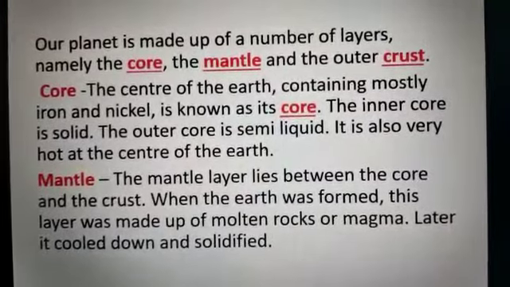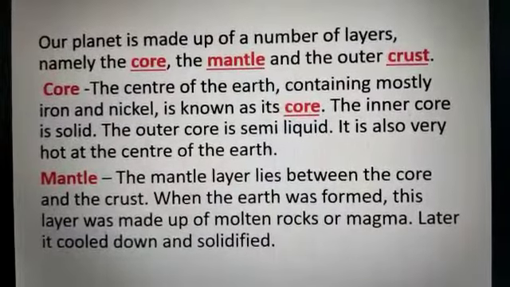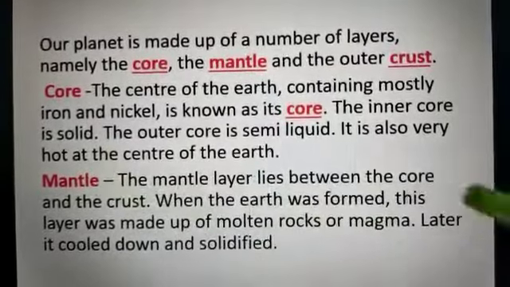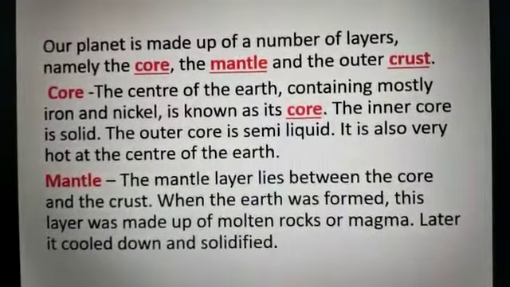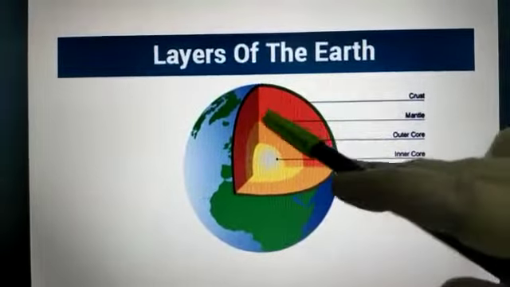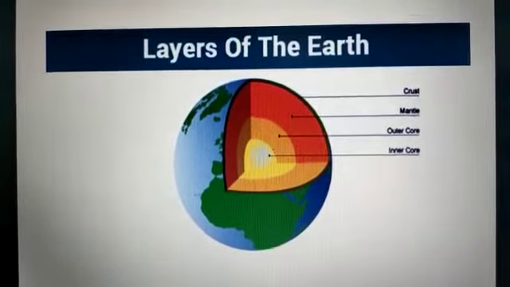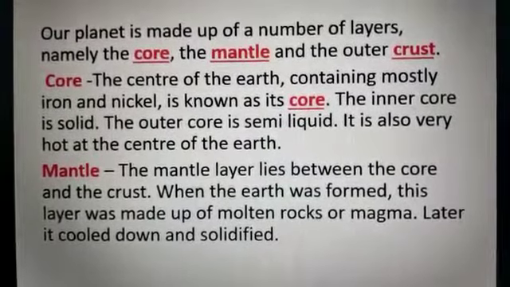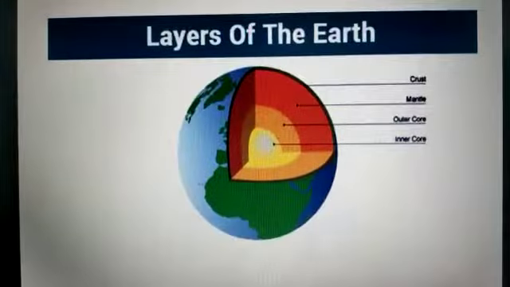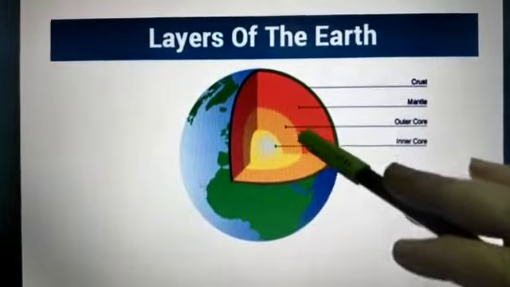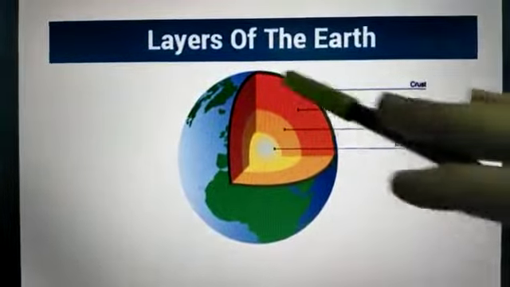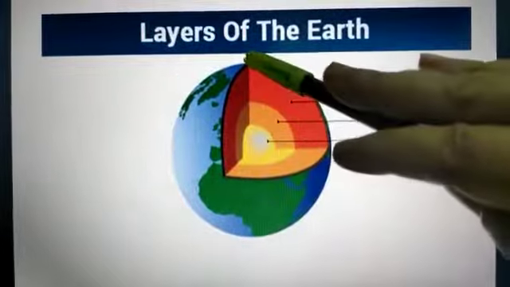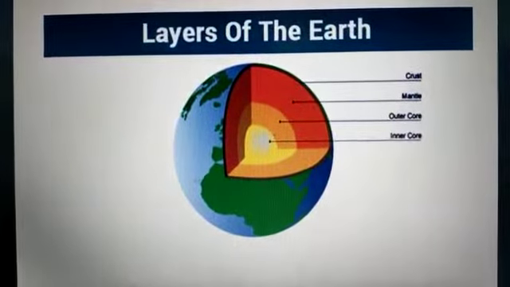And the inner core is solid, the outer core is semi-solid, semi-liquid. It is also very hot at the center of the earth. Next stage, this part, the red one, is called the mantle portion. What is mantle? The mantle layer lies between the core and the crust. You can see in the picture, this is core, and this is the crust, the black one, where the continents and oceans all are located. Between crust and core, the mantle part is located.